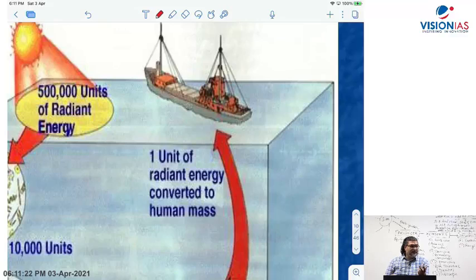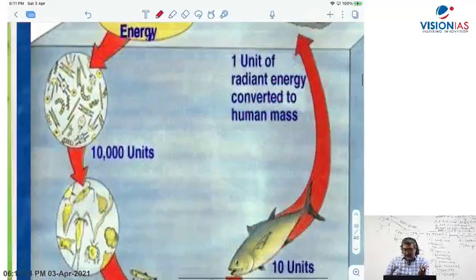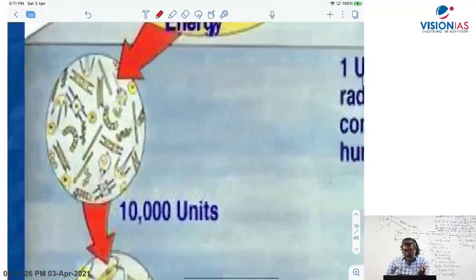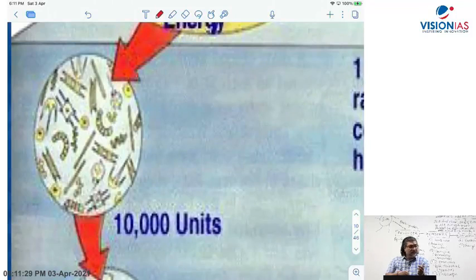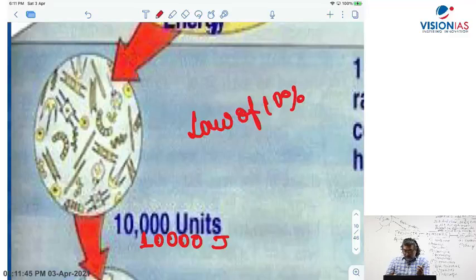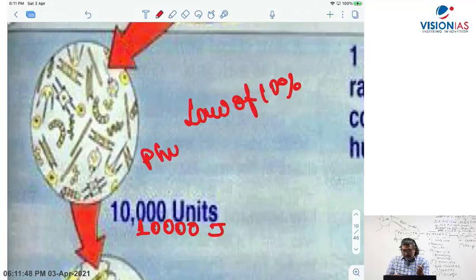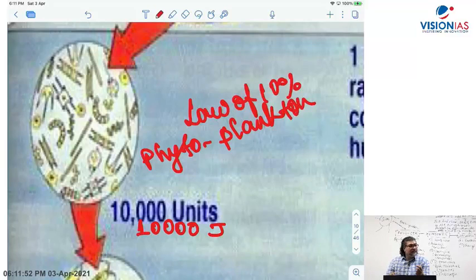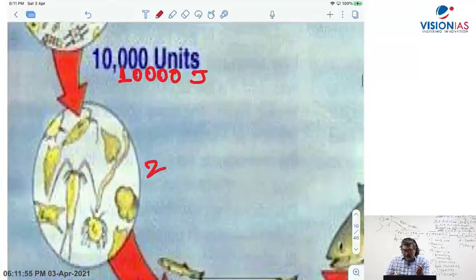We get 1 unit. So let's say you have phytoplankton which carry out photosynthesis and get 10,000, let's say 10,000 joules. Right? This is where the law of 10% comes in. So what will happen? This is phytoplanktons, in the marine ecosystem. Now this will be eaten by zooplanktons.